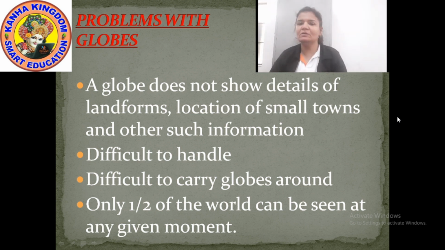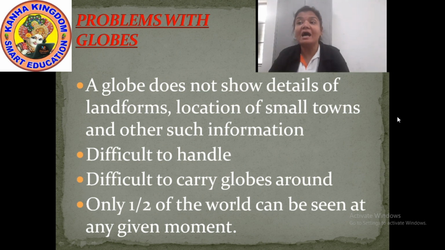The second problem with the globe is it is difficult to handle. We cannot handle the globe so easily. If it is smaller in size, it's not easy to see also. And if it is much bigger in size, it is not easy to handle. Now if you want to show something, can you carry the globe around from one place to another? Not many times. It is only possible sometimes, but we can say that it is difficult to carry the globes around.